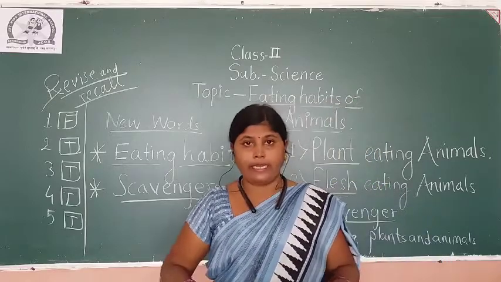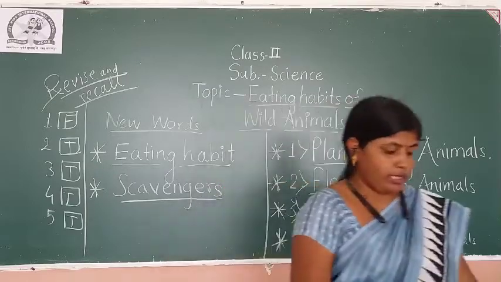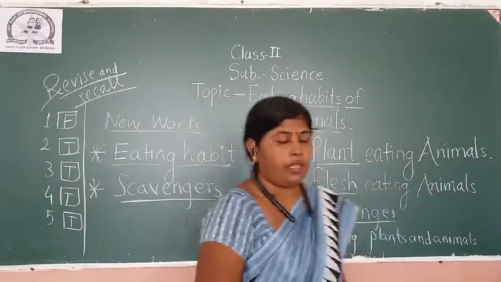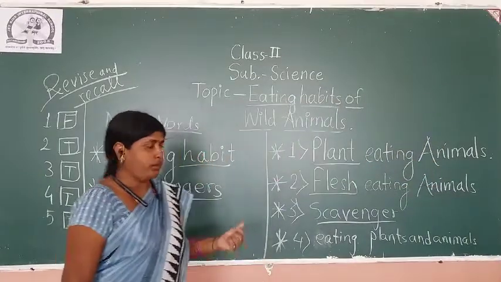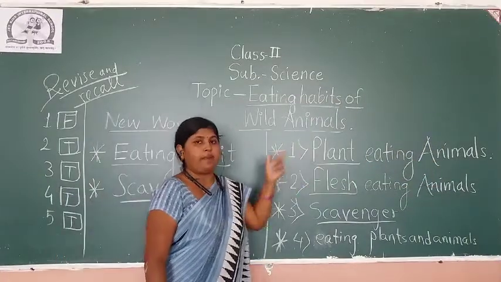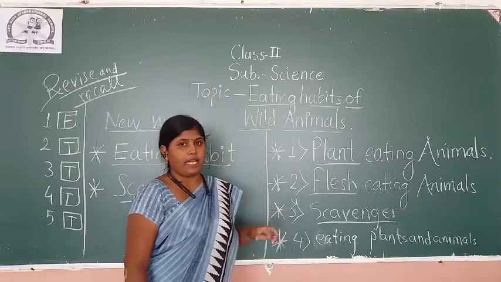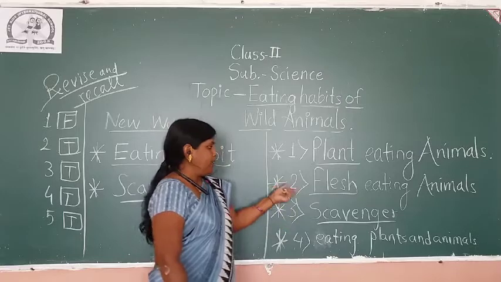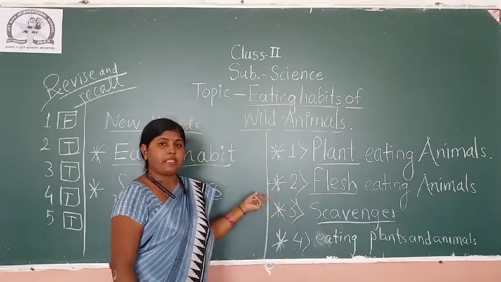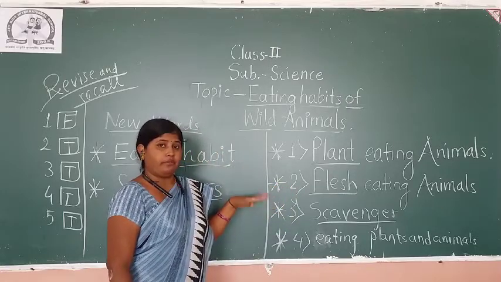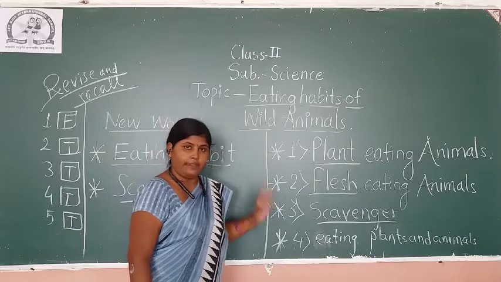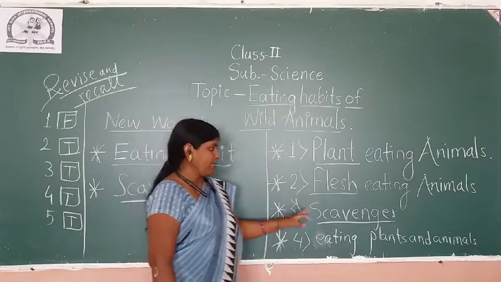Now one column is there. Let's say together. See students, I am going to write these words also. But I hope you understood. The plant eating animals. Plant eating animals means the animals which eat only leaves, plants, grass and fruits of the trees. Flesh eating animals means the animals which kill the other animals and they eat the flesh of the animals.